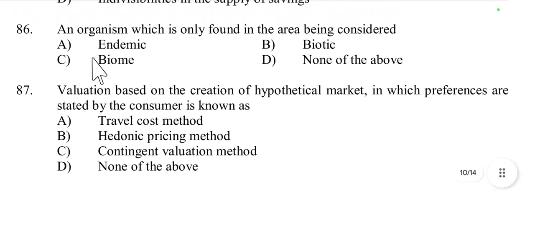Then question number 87. Valuation based on the creation of a hypothetical market in which preferences are stated by the consumer is known as travel cost method, hedonic price method, or contingent valuation method. It is called the contingent valuation method, because CVM is used in environmental economics to estimate non-market values like clean air, using hypothetical scenarios where consumers state their willingness to pay.